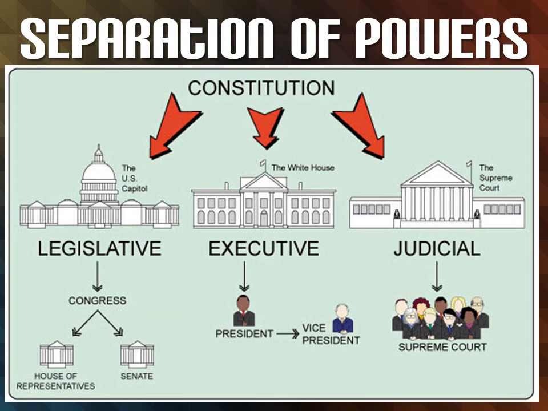The fourth principle that our country is built on is the separation of powers. Now, the Constitution created 3 separate branches of government: the legislative branch, the executive branch, and the judicial branch. Now remember the breakdowns. The legislative branch is Congress, and that's broken down more into the House of Representatives and the Senate. The executive branch is the president and the vice president. And the judicial branch is the Supreme Court and all the court systems in the country.